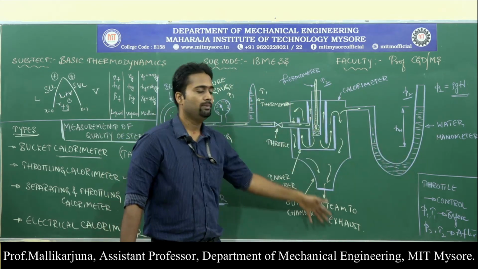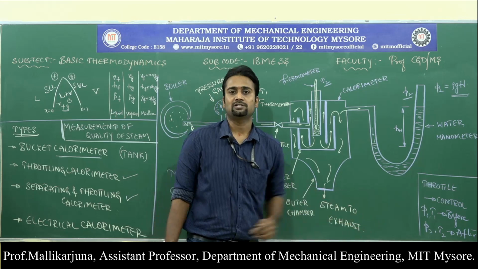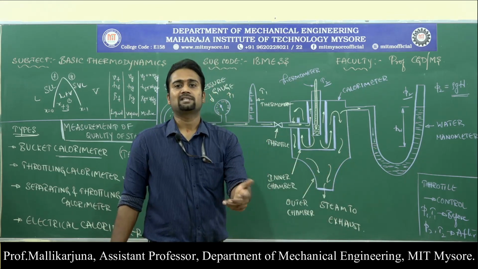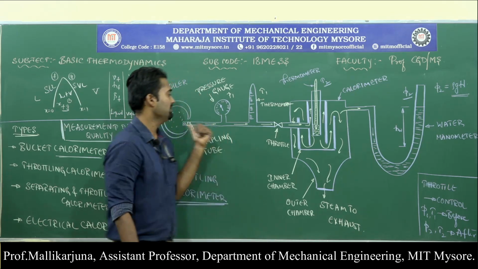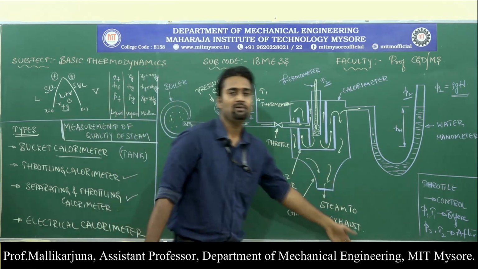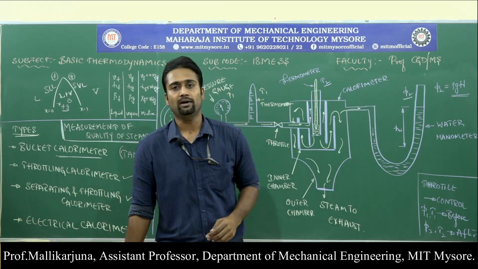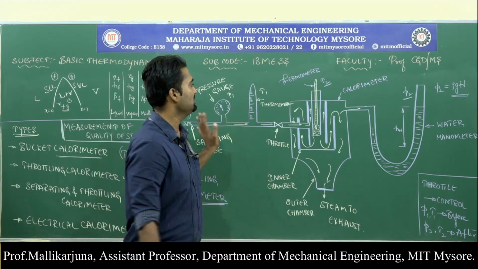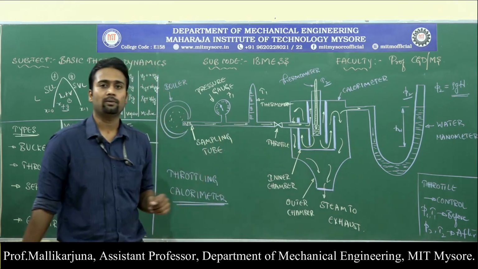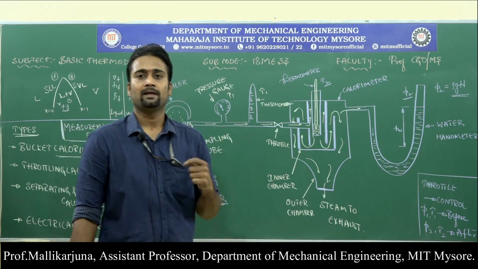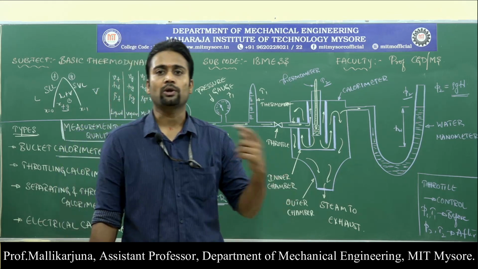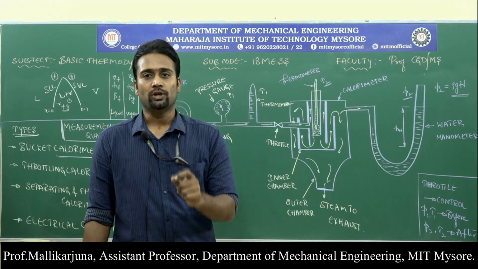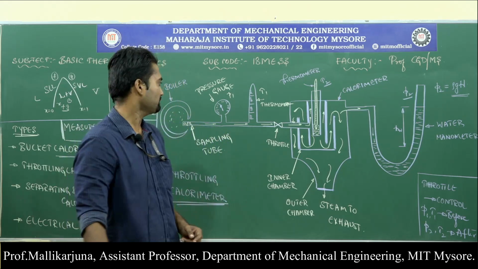Then the steam will be left to the next procedure, because here we are trying to look at the extraction of the dryness fraction present in the steam. Then the steam will be sent towards the required processes for which it is meant. So, this is how the throttling calorimeter experiment is, and this is how we are going to conduct the experiment of the throttling calorimeter.